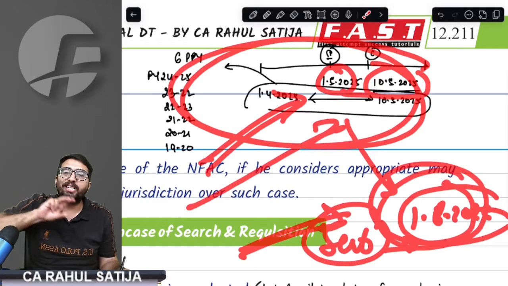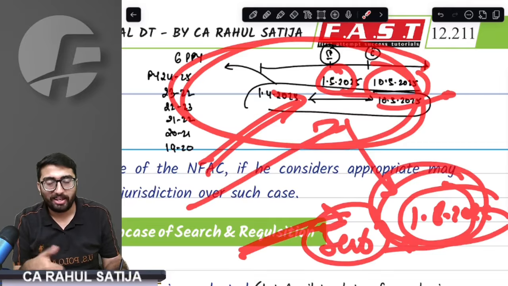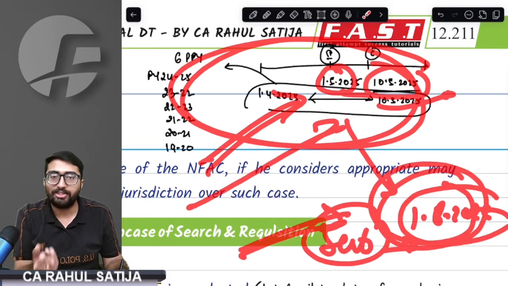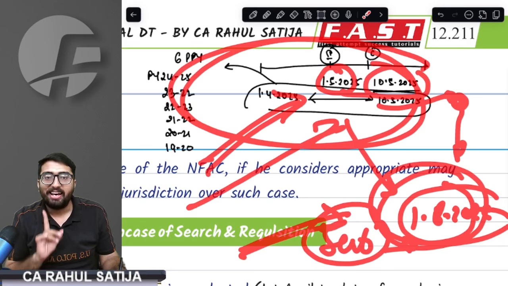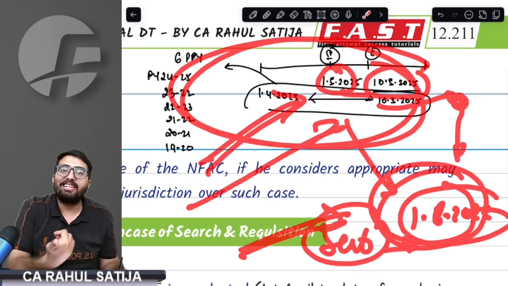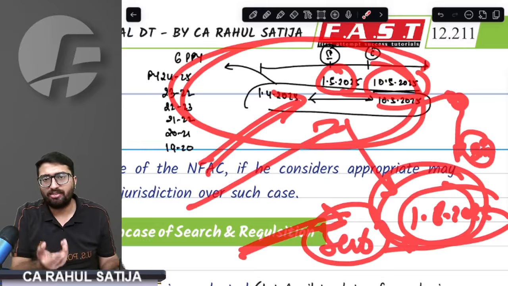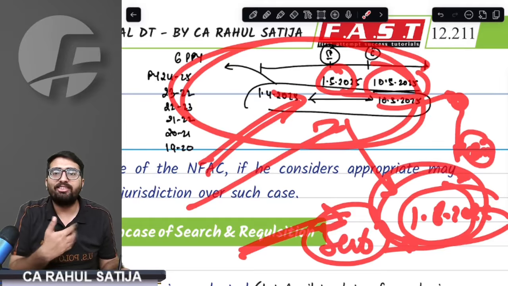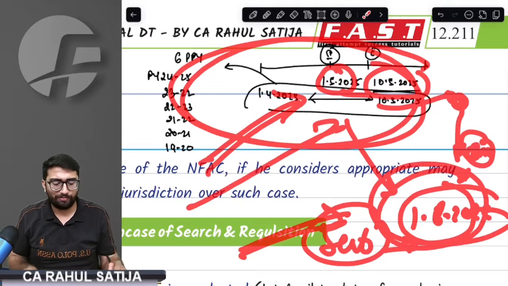The provision says whenever a subsequent search is conducted, the AO will continue with the first order only. He shall continue the first assessment, pass the order of the first assessment, and after its completion, he shall move on to the second assessment. Remember, if there are less than 3 months left to pass the second assessment, because time might not be sufficient, the AO will get a minimum of 3 months.